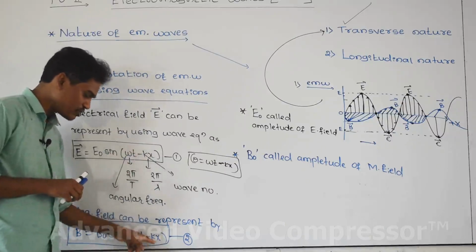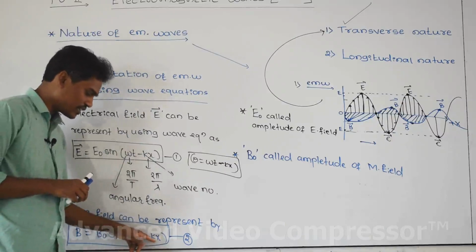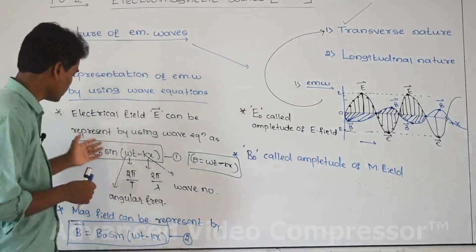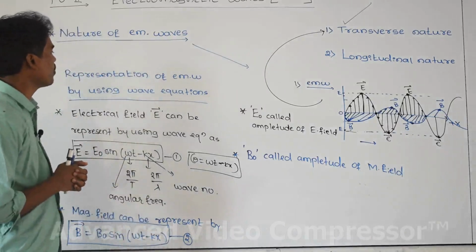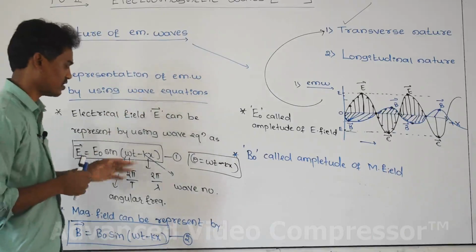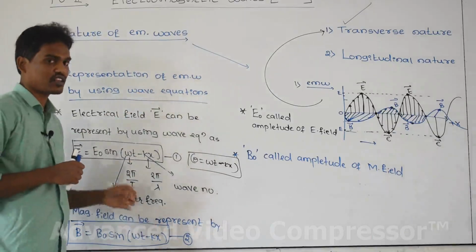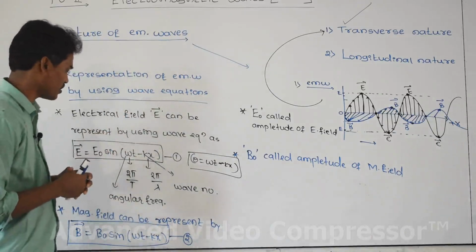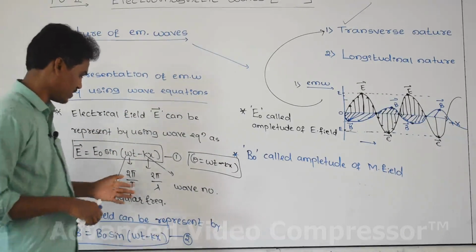And here this is a representation of electromagnetic wave by using suitable wave equations. This is one wave equation, this is another wave equation, and please remember and note this down.